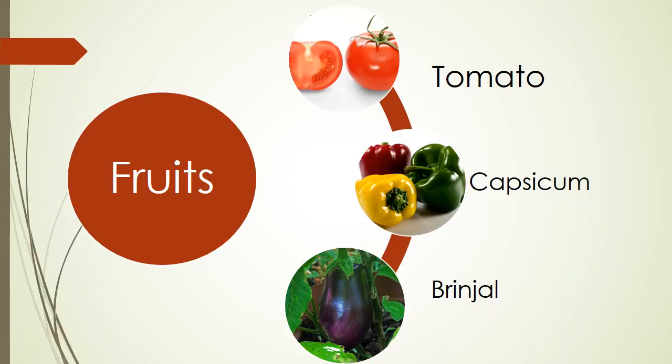Students, do you know one fact? Tomato, capsicum, and brinjal are fruits and not vegetables. Isn't it interesting?